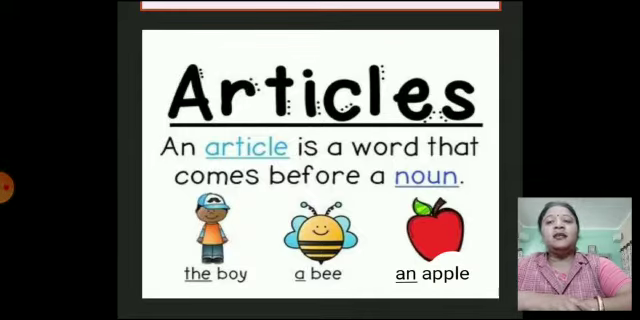An article is a word that comes before a noun. Now, we all know that nouns are naming words. Let's see. The boy. Boy is the common noun and the is the article. A bee. Bee is a noun and a is the article. An apple. Apple is a noun and an is the article. Let's learn more about it.